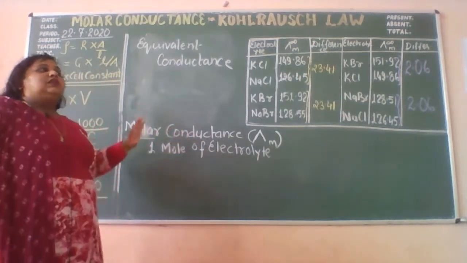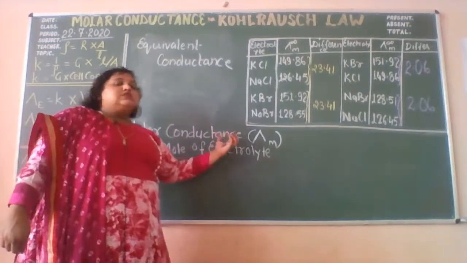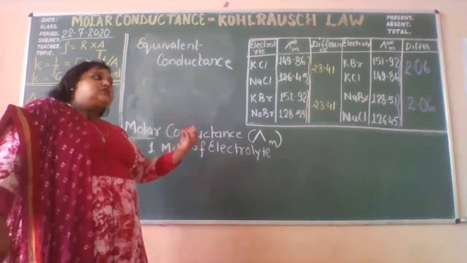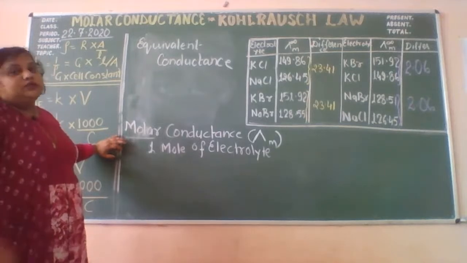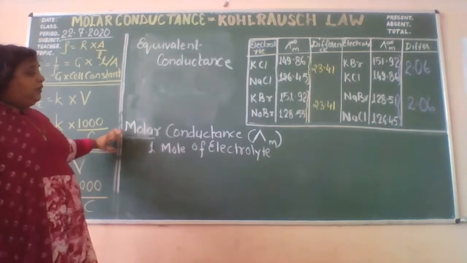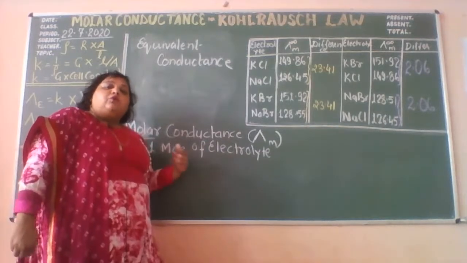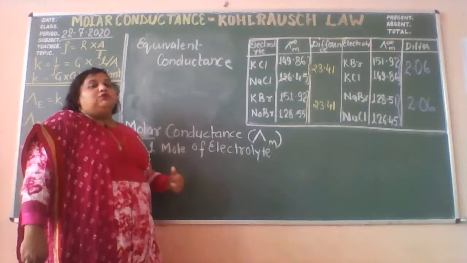But suppose the things are not the same. The 1 mole is dissolved in 5 cubic centimeters, or it is dissolved in 10 liters, 2 liters of the solution. That means in this case the 1 mole is not present in the unit volume of the solution.